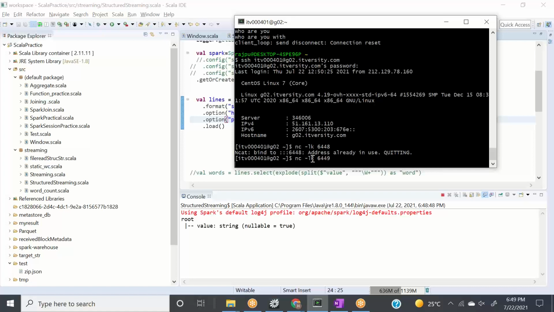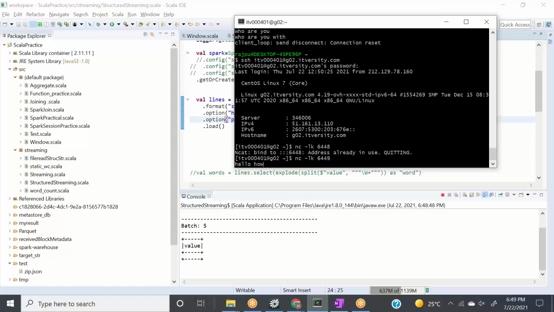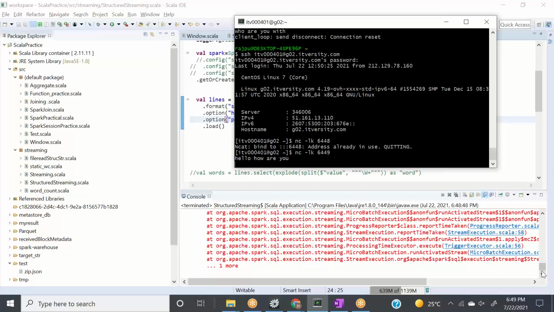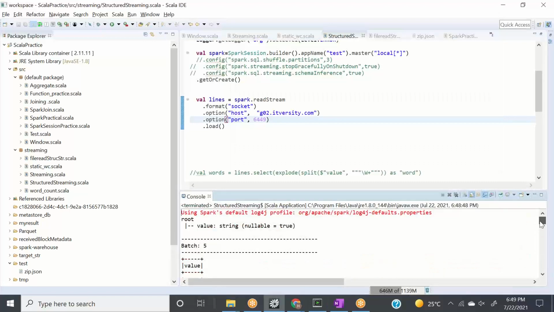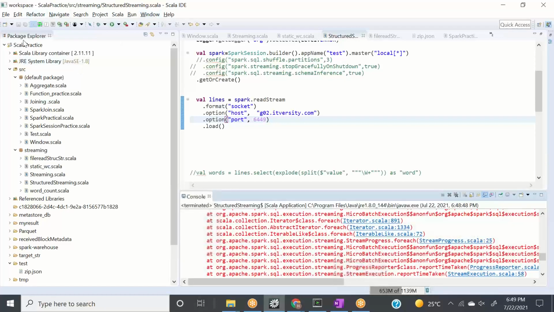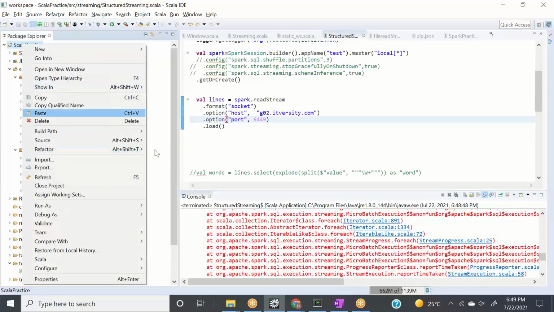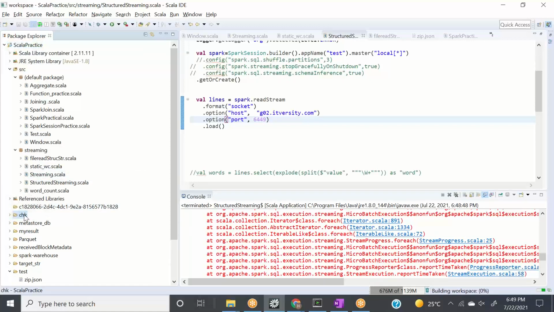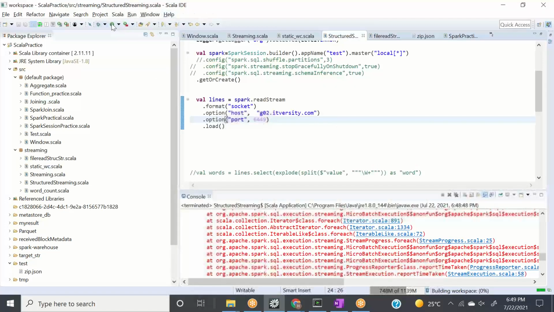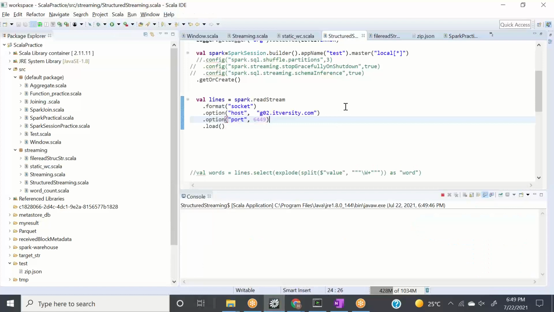So it printed this schema first. Now it will try to connect. And let's say I write hello, how are you, and I hit enter, what will it do? It is failing for 1 second. Okay, I'll explain that to you, but let me refresh this first, and then I will explain everything to you.